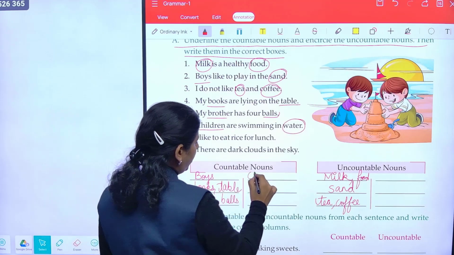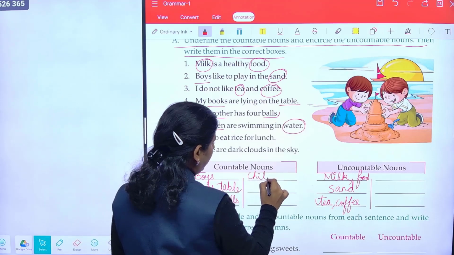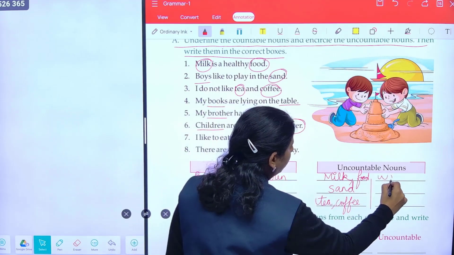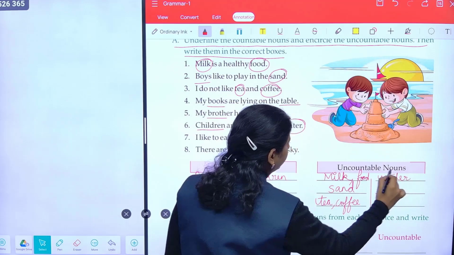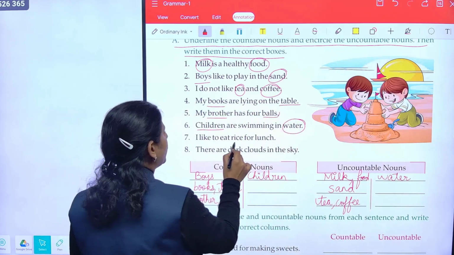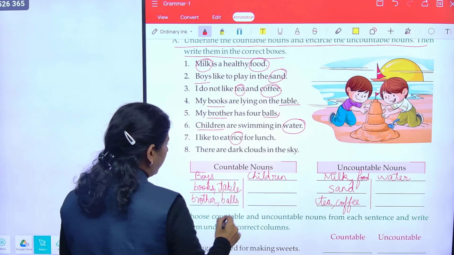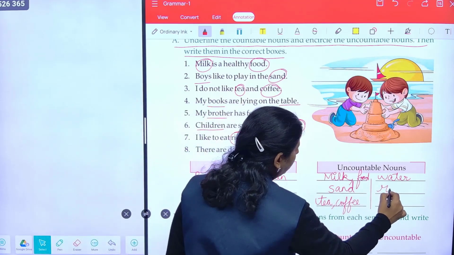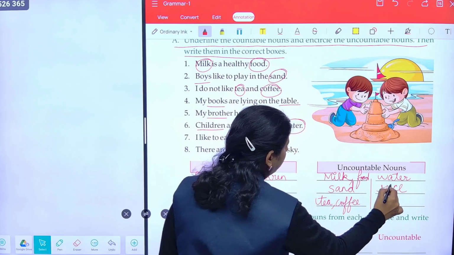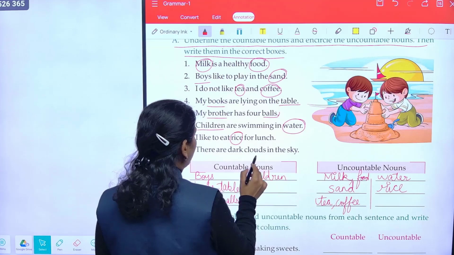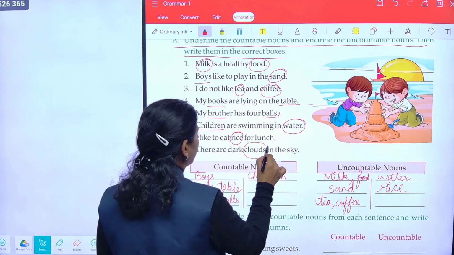So here the children you can write in the countable nouns, and water will come in uncountable. I like to eat rice for lunch. So rice you cannot count. Rice will come in uncountable. There are dark clouds in the sky. So clouds again you cannot count.